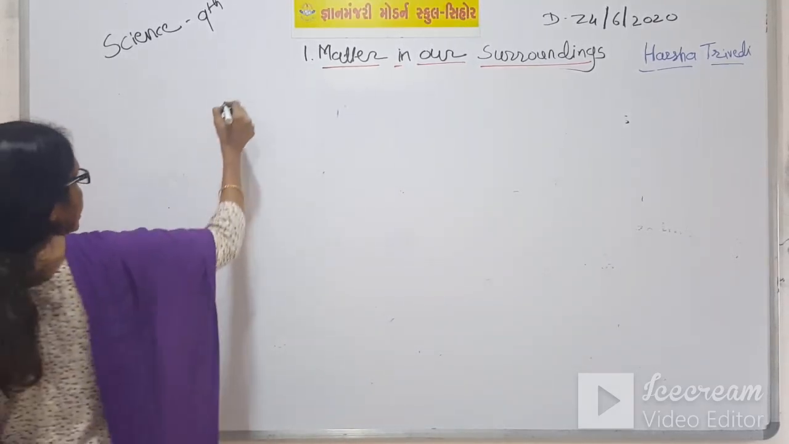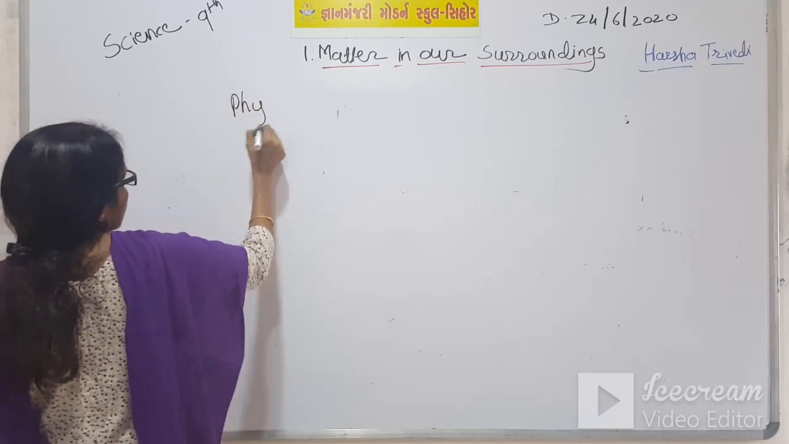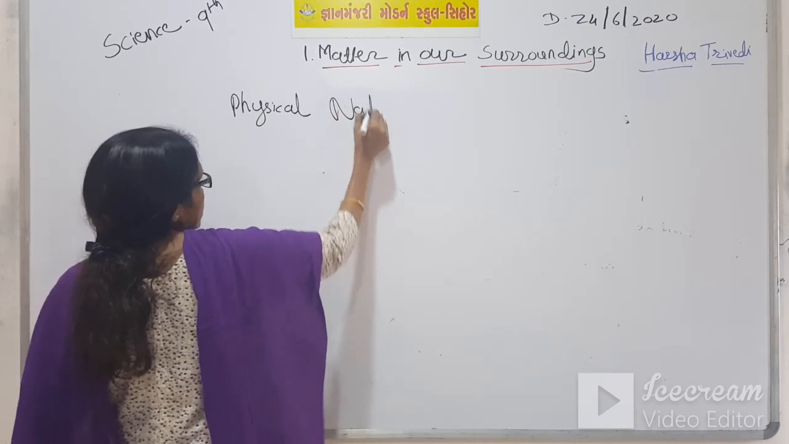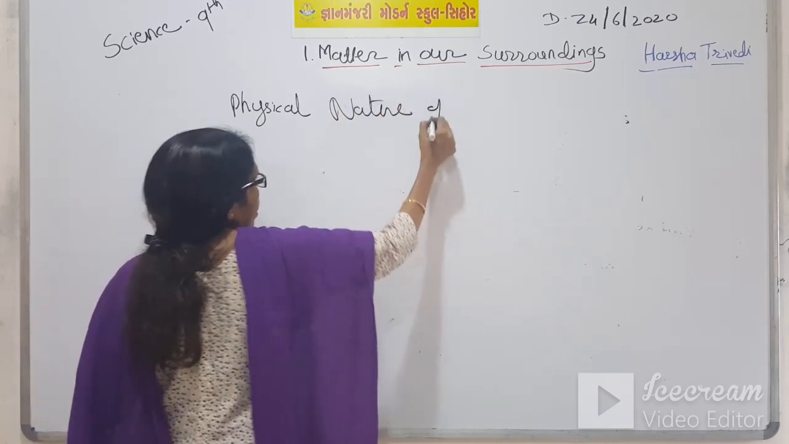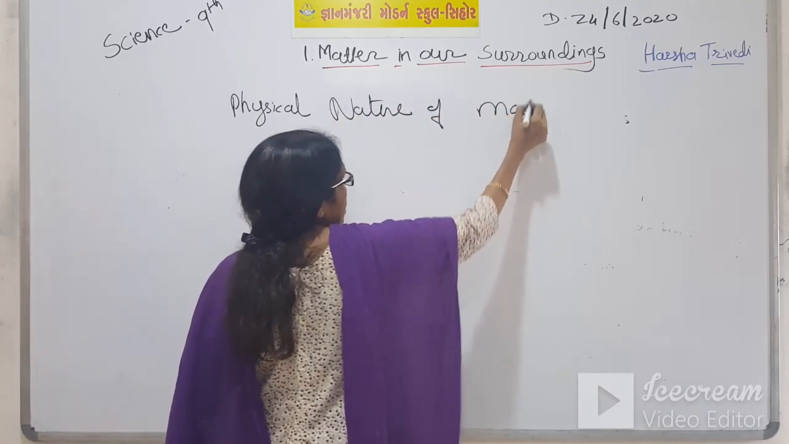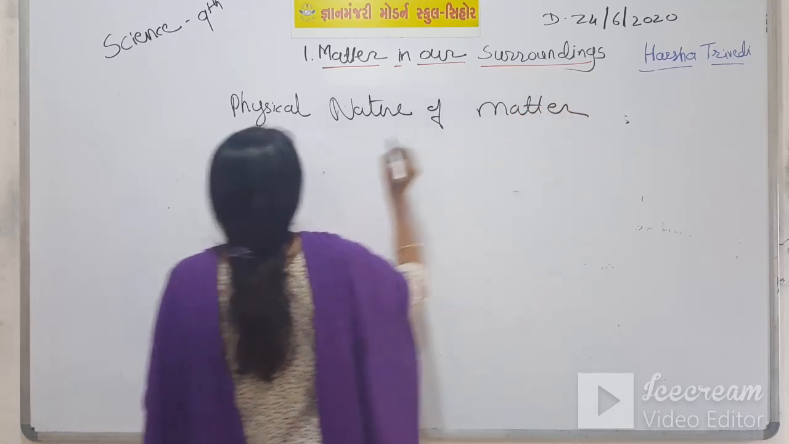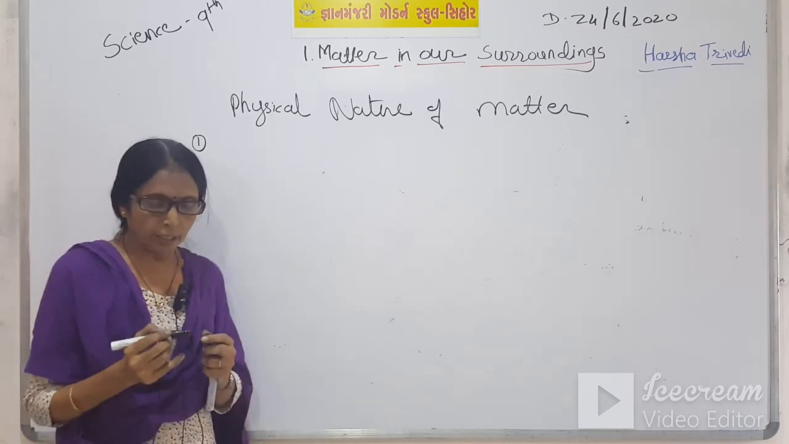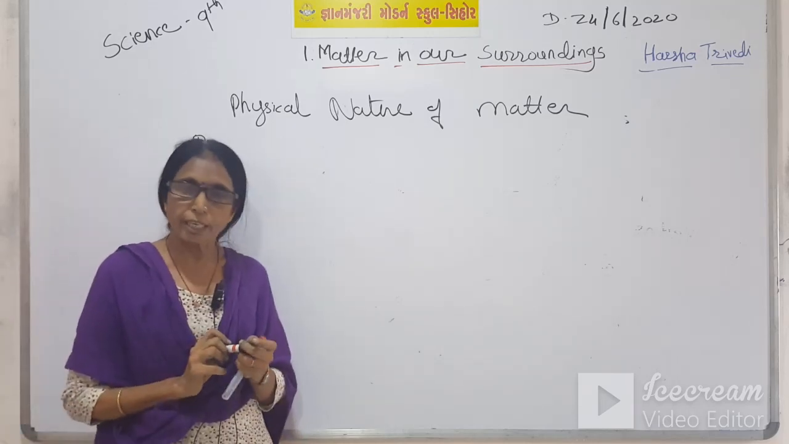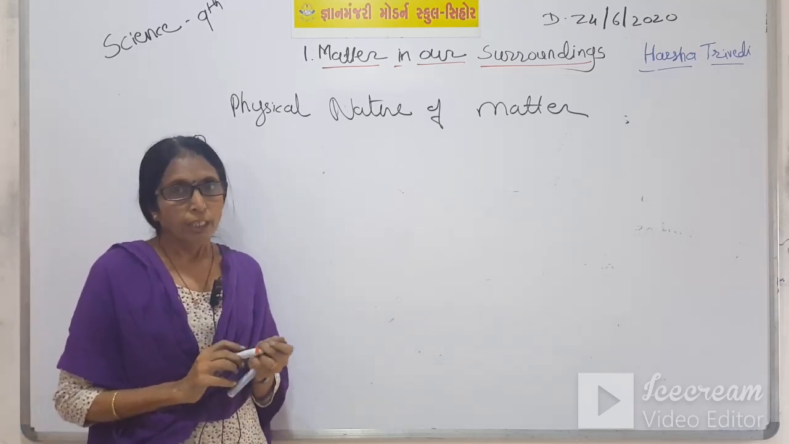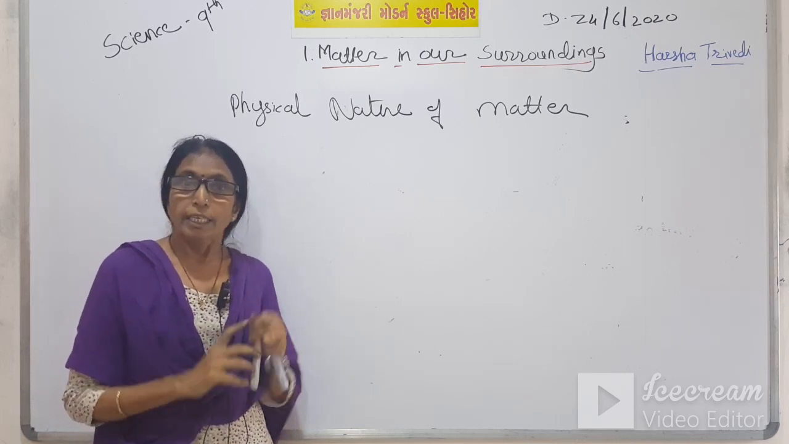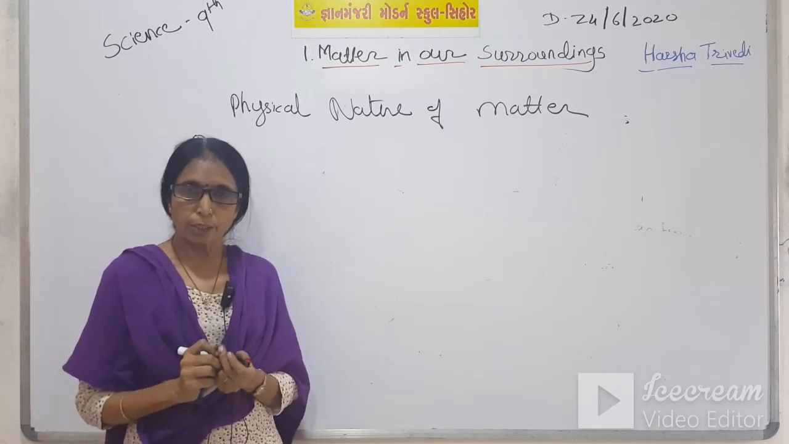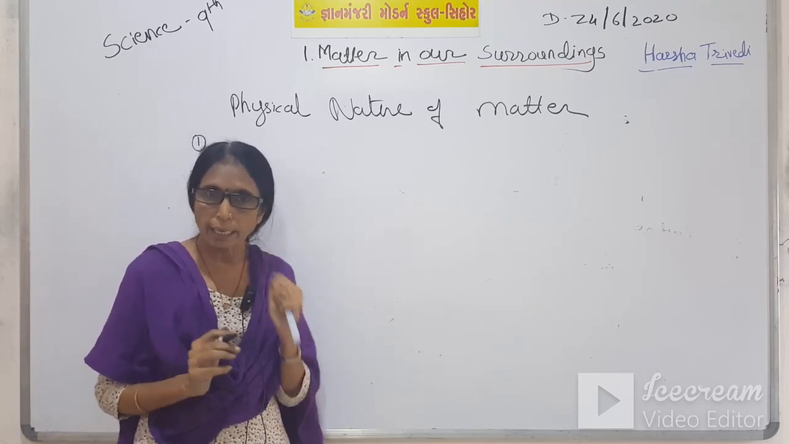First of all, physical nature of matter. There are total 5 physical properties of matter. We will learn in detail one by one. Number 1. I will explain through one example.